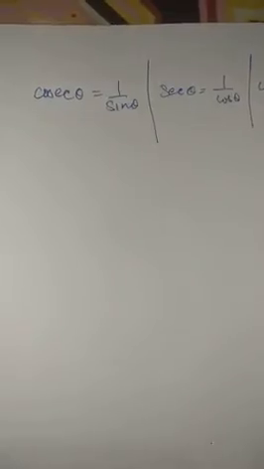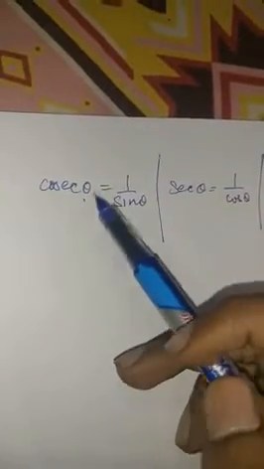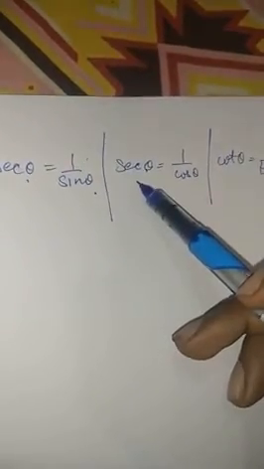Now, what are we having? We are having the higher ratios, cosec theta, sec theta, and cot theta. Cosec theta is a reciprocal of sine theta, so it can be written as 1 upon sine theta. Sec theta is a reciprocal of cos theta, so it can be written as 1 upon cos theta. And cot theta is a reciprocal of tan theta, so it can be written as 1 upon tan theta.